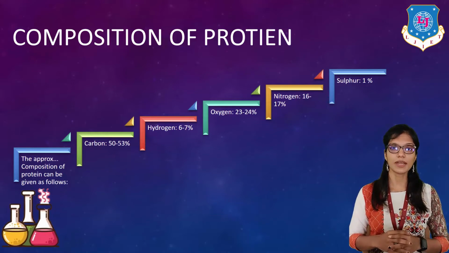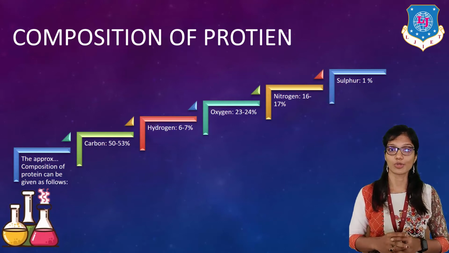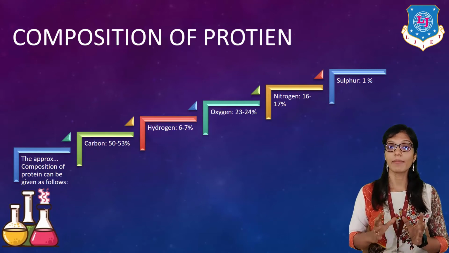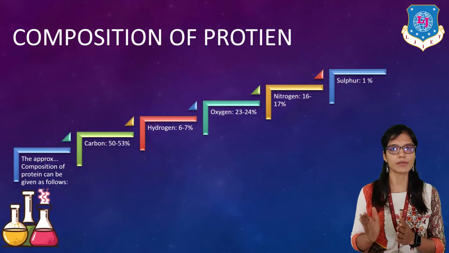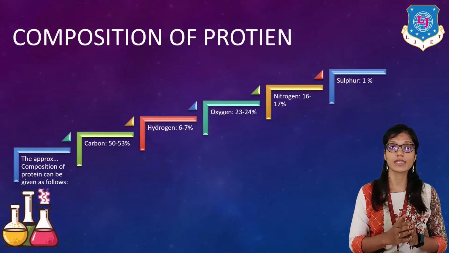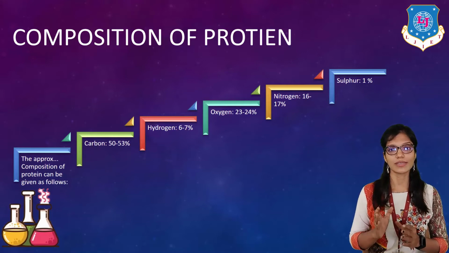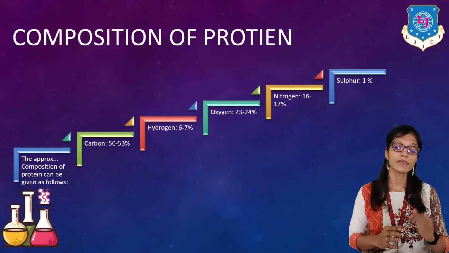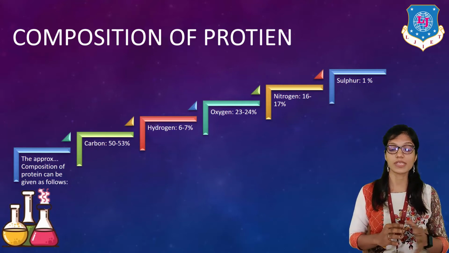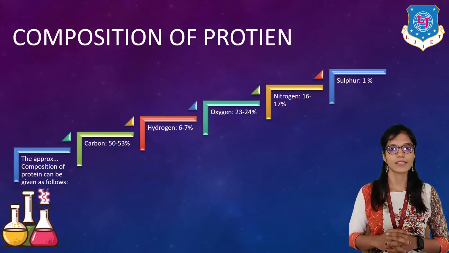The approximate composition of protein can be given as follows. It can contain carbon in the range of 50 to 53%. It will contain hydrogen in the range of 6 to 7%. It will have oxygen in the range of 23 to 24%. Then nitrogen, which is present at 16 to 17%, and sulfur, which is 1%.